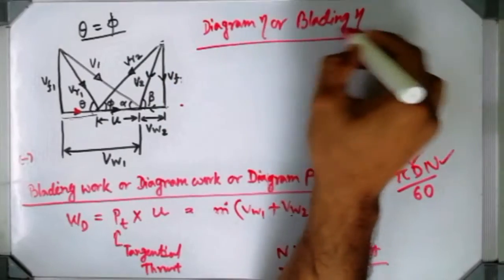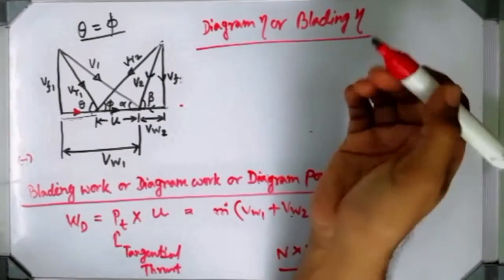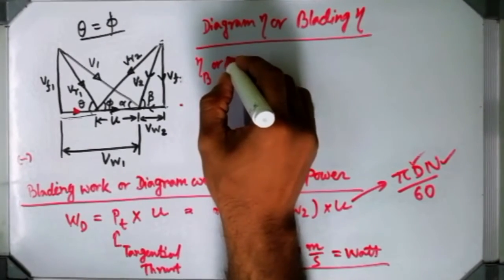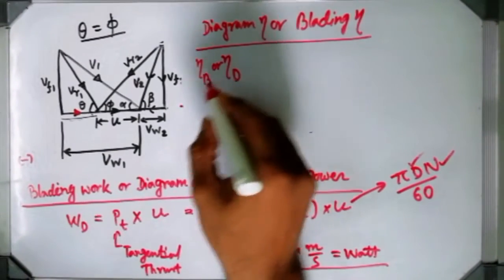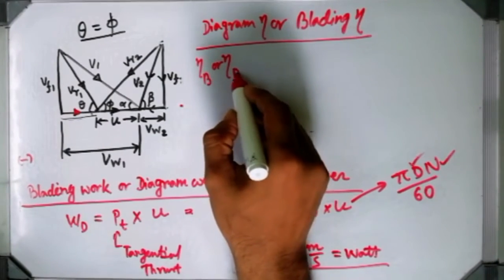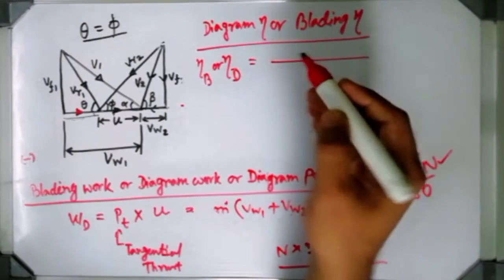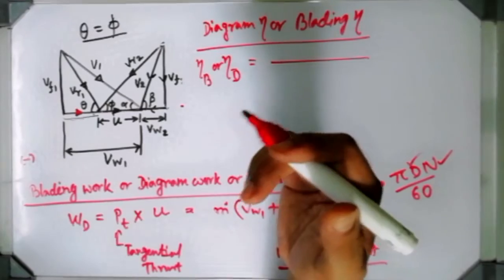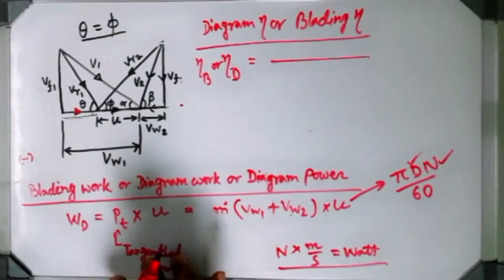Efficiency is generally expressed by eta. That's why I am writing eta. Eta means efficiency, so it is expressed by eta B, or it can also be written as eta D. Eta B is known as blading efficiency. Eta D means diagram efficiency. Efficiency is always expressed as output to input. So what is the output here? The diagram work, whatever I have found out over here.